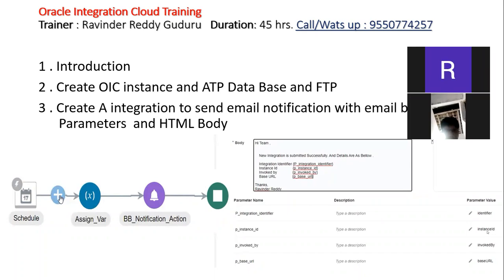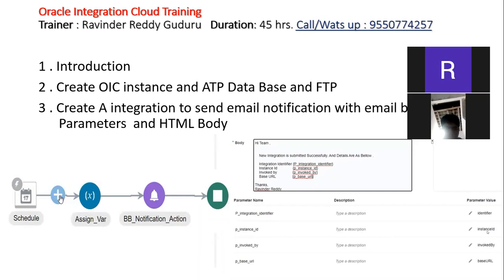Mostly you will have the doubt of how to get an OIC instance, so we will create it in the class. I'll pick some of the students from you, create around 2 to 3 instances, and share them with you. After 1 month, I'll create one or two more instances and share them with you again. Like that, it will continue every month.